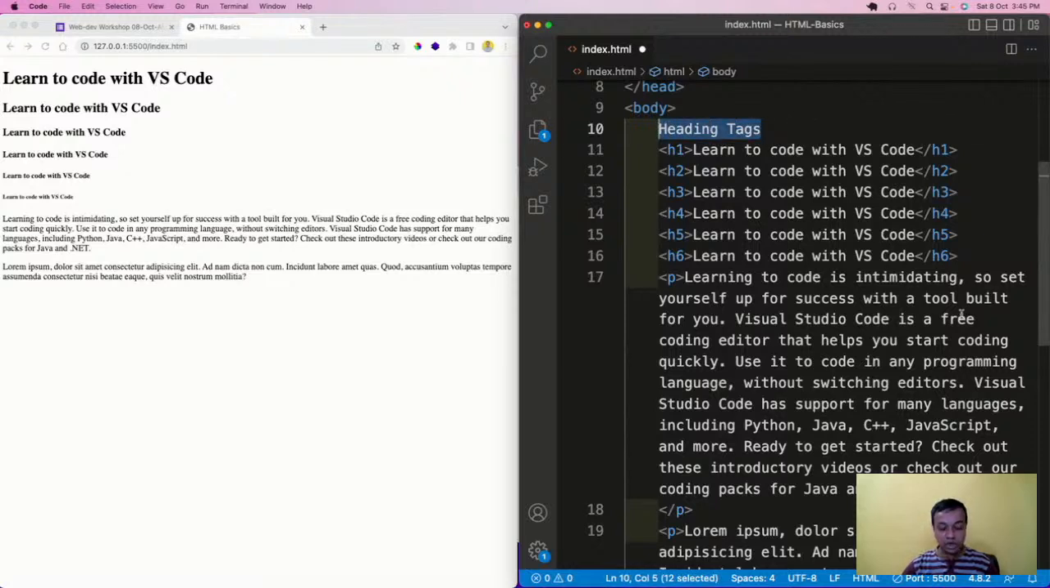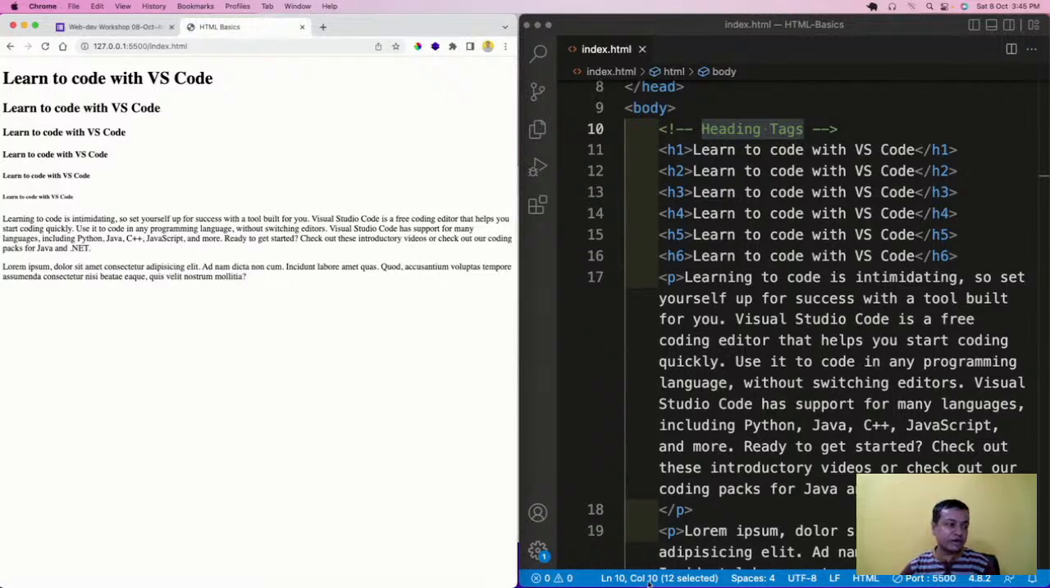Then I'll press Ctrl and backslash, and it will show something like this. If I save it, now see what is coming. It is not showing here. Even if I refresh, it is not showing here, because these comments are for the developer or the coder who is coding this.